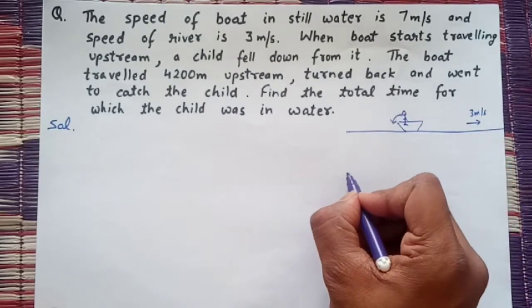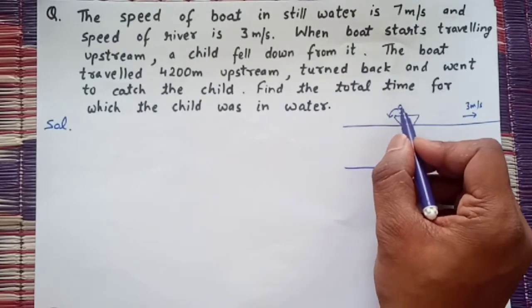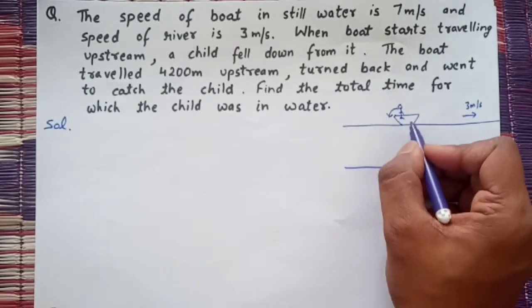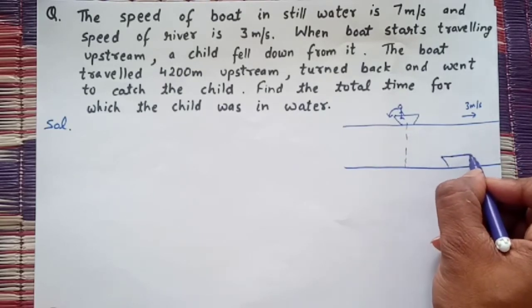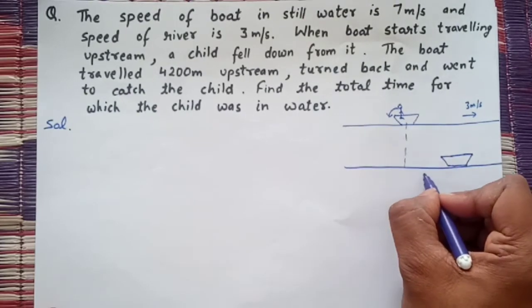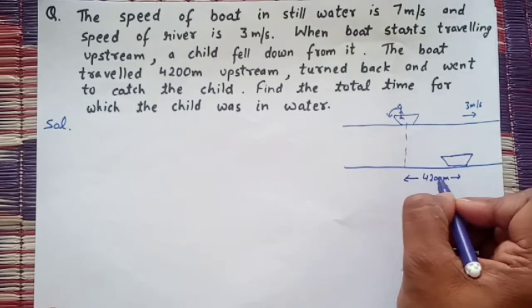The boat did not notice the child and moved further. So from this point, the boat has come here, and according to the question, this distance is 4200 meter.